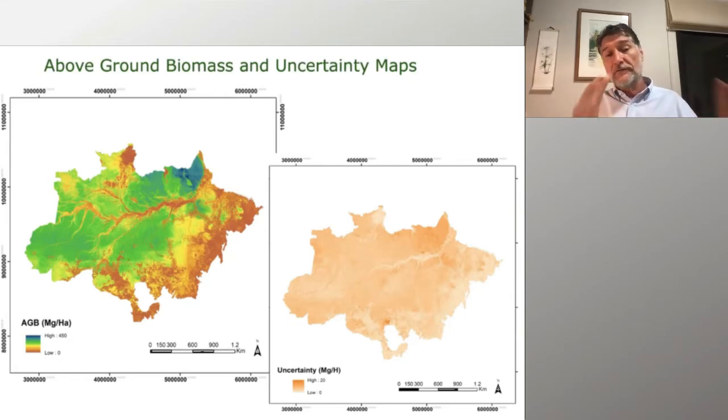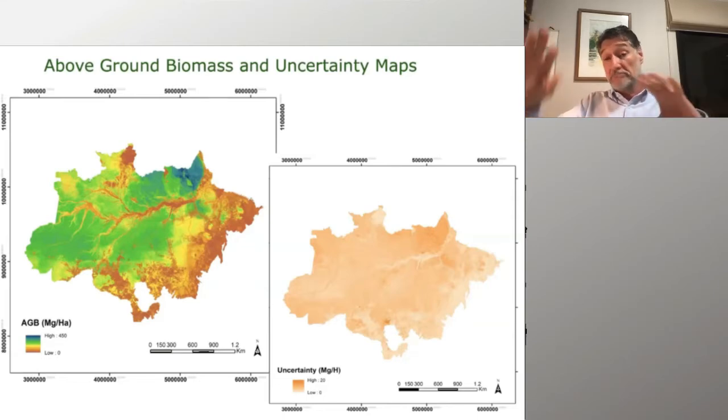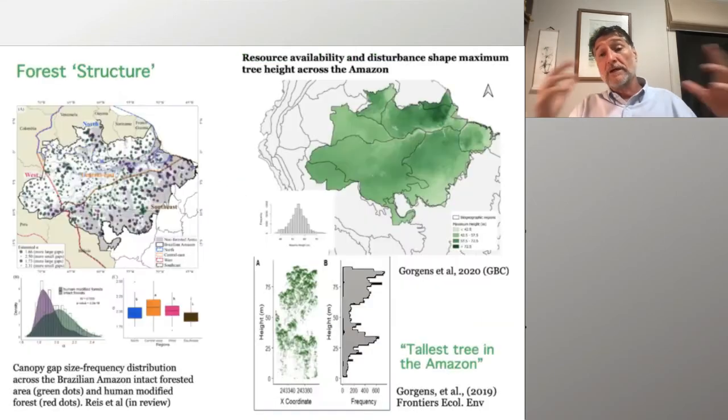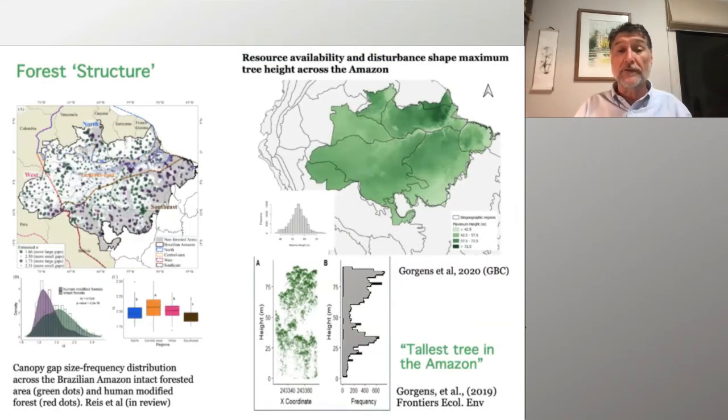And the very interesting aspect, a step forward, is that this methodology allows us to provide an uncertainty map. So we have an uncertainty map that varies from 0 to 20, but it's a bit higher in a higher biomass region, which is up toward the Guyana Shield, but it's a very good uncertainty in terms of calculation, in terms of resolution of the data. And as well, we provide some other information for that.